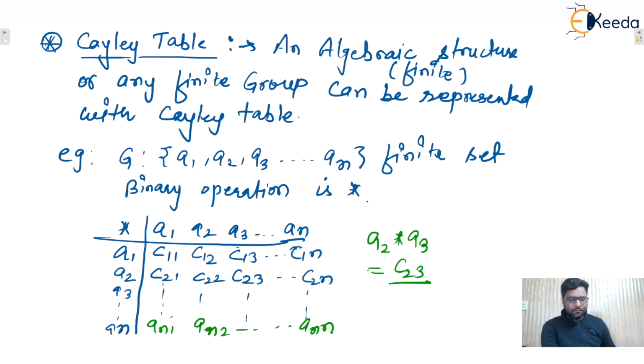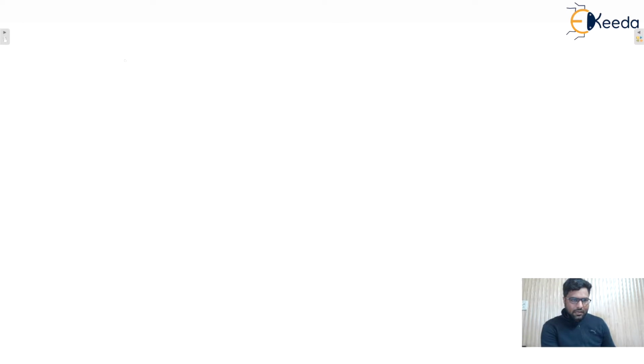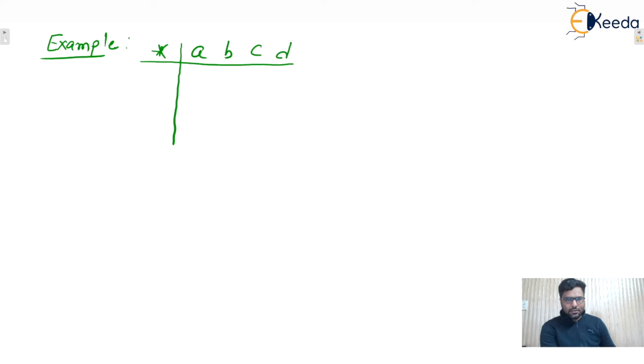Write down the next one. Let us consider one Cayley table. Let's say one algebraic structure is given: A, B, C, D, and here also A, B, C, D, and these are the resultant elements.